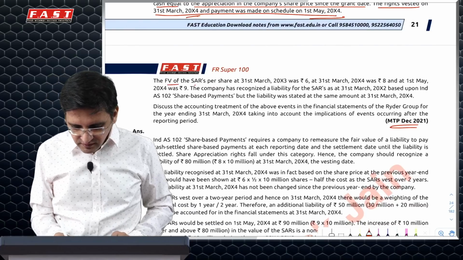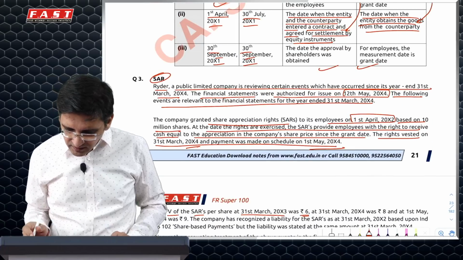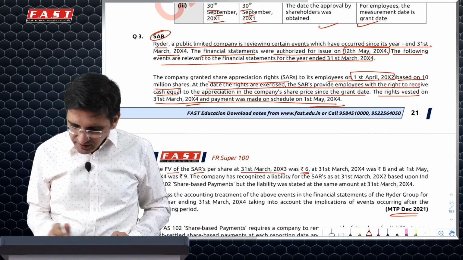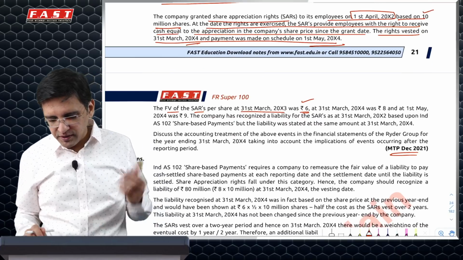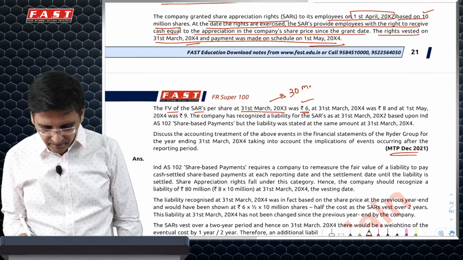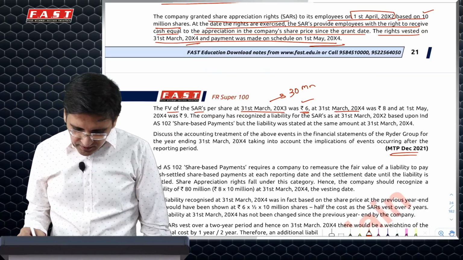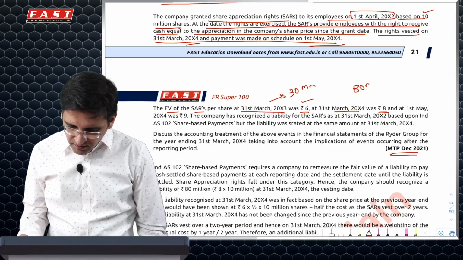The fair value of the stock appreciation right on 31st March 2003 was 6, and that is the end of the first year. So 10 million shares into 6, into a vesting period of 2 years, so 30 million should have been your expense here. On 31st March 2004 it was 8, so your expense should be 80 million in total.